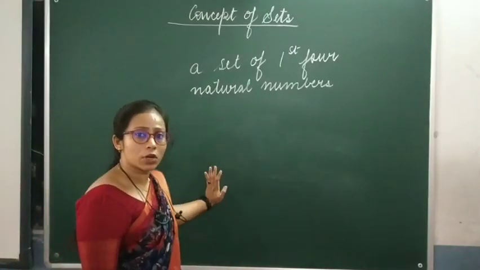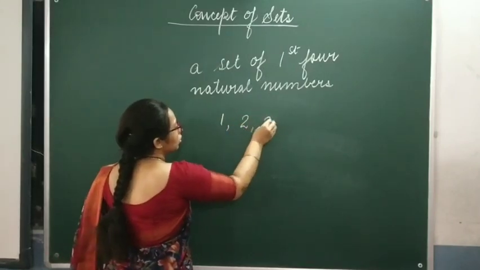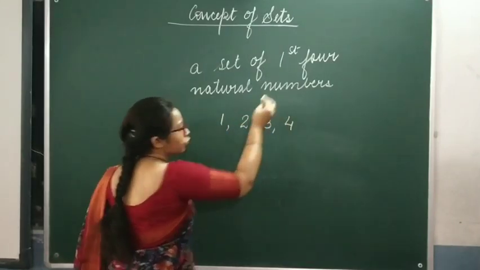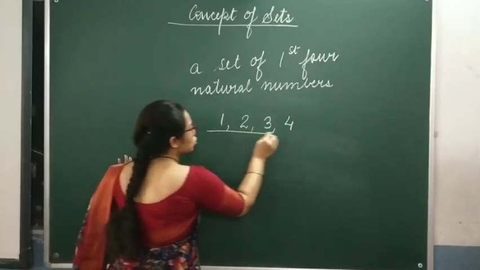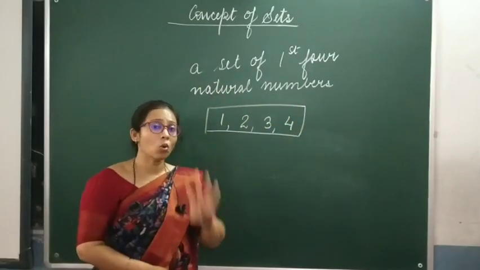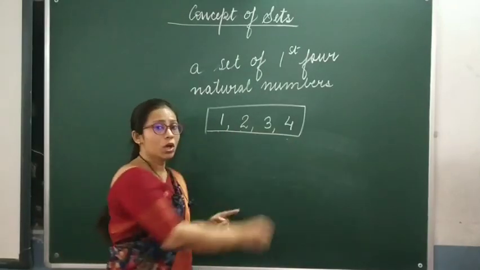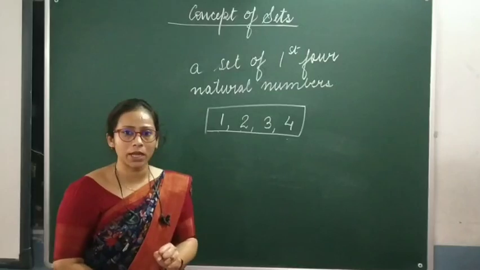So what are the first 4 natural numbers? 1, 2, 3 and 4. So don't you think that when you read this, first 4 natural numbers, the only 4 numbers which will come to your mind will be 1, 2, 3 and 4. No other number would come to your mind.